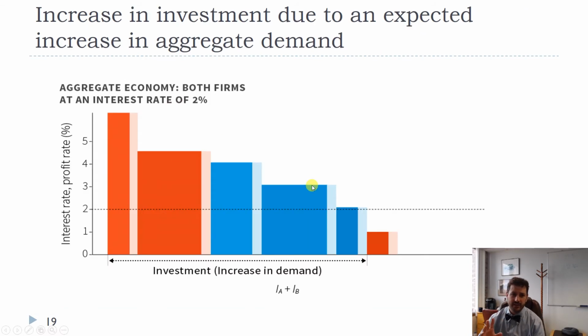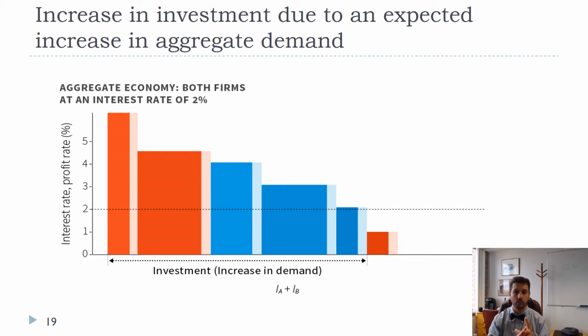The other possibility is that demand increases. And so if expected future demand increases, so firms say, oh God, the economy's going really well, I expect it to keep growing in the future, that means each of these projects is going to lead to more profit, measured by the horizontal distance. Then we can say, all right, well, now at an interest rate of 2%, I'm only going to do those 5 projects that were profitable before, but I'm going to do them bigger. So I'm going to build a bigger factory.